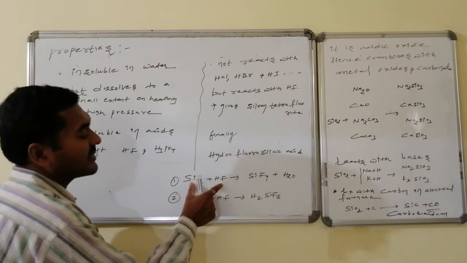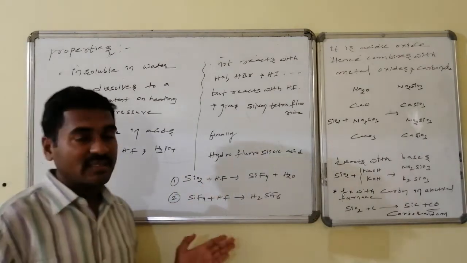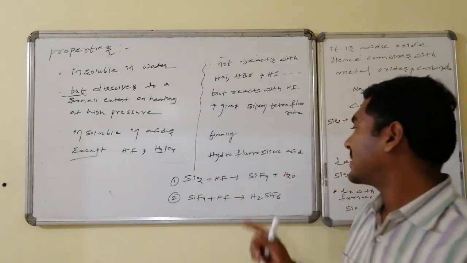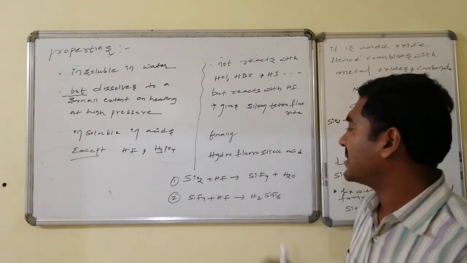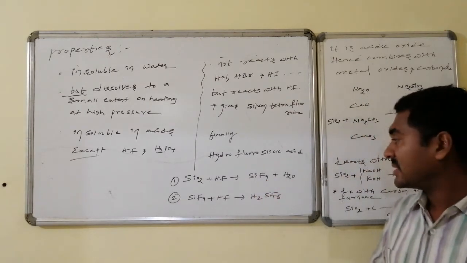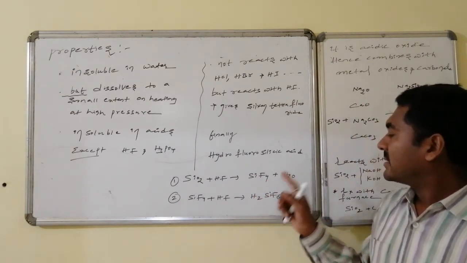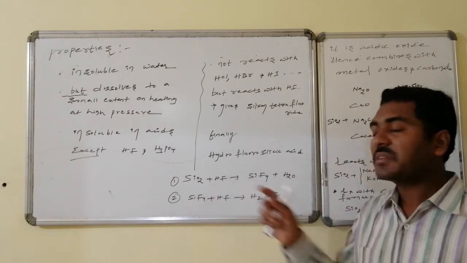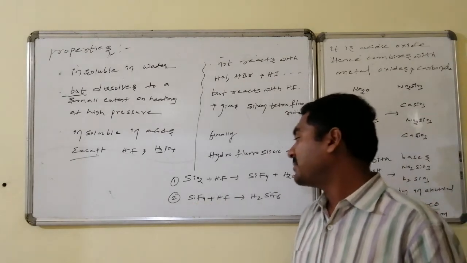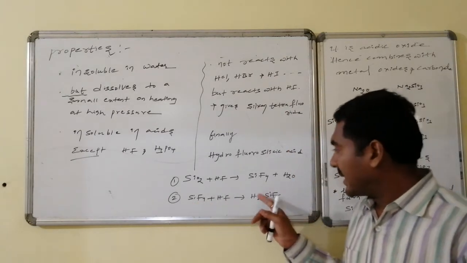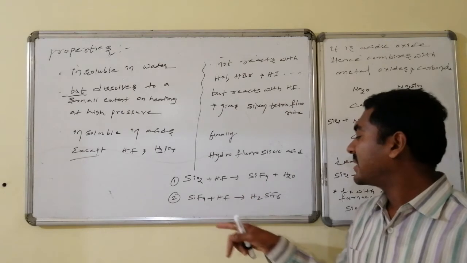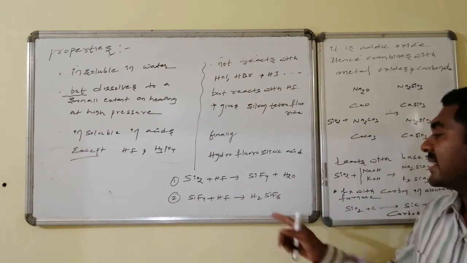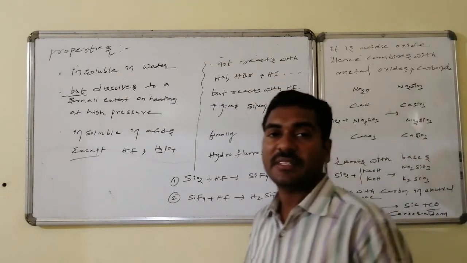That is, silicon dioxide with HCl: no reaction, HBr: no reaction, HI: no reaction. Just HF combines in such a way that it leads to the formation of silicon tetrafluoride followed by water in the first step. The excess HF once again recombines with the silicon tetrafluoride because it has vacant orbitals on the central atom. So it can take up F minus, which is counterbalanced by hydrogen. Hence it leads to the formation of hexafluorosilicic acid, that is H2SiF6.